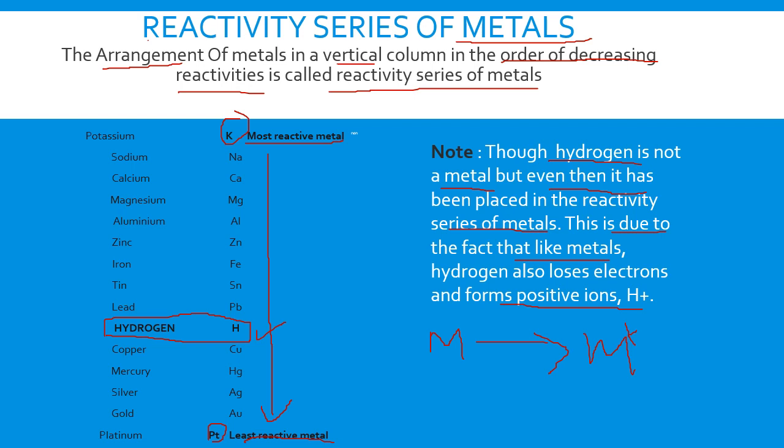And as the metal is forming an M+ ion, likewise hydrogen as well can lose an electron to form an H+ ion, and hence it is also placed in the reactivity series of metals.